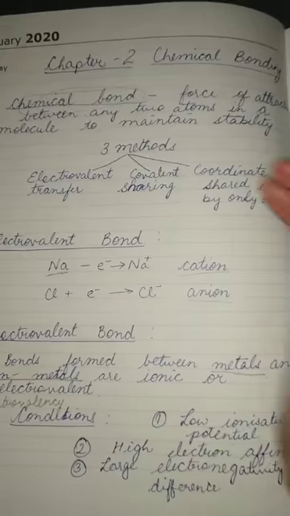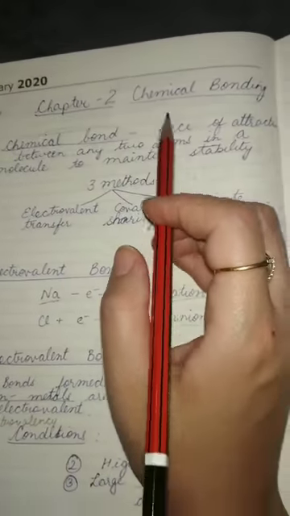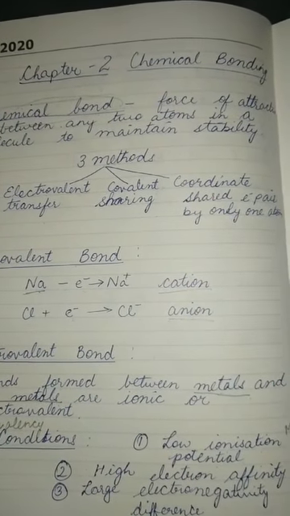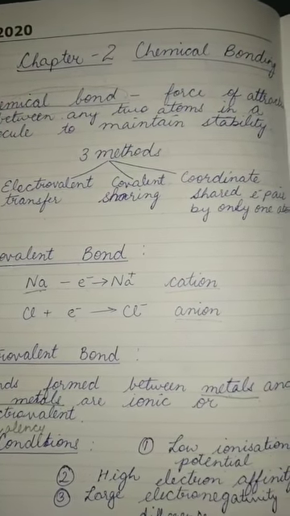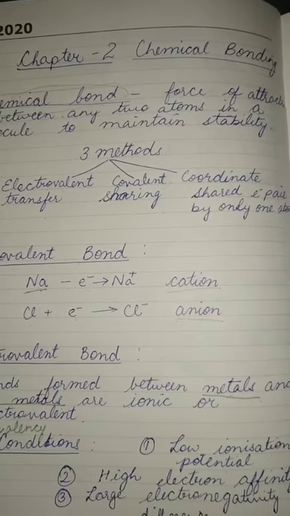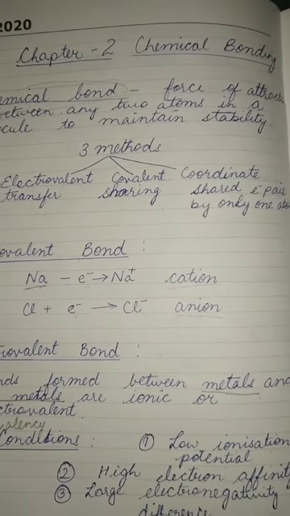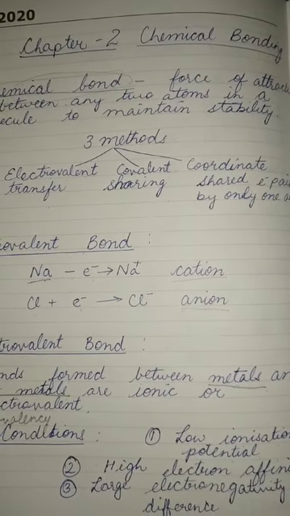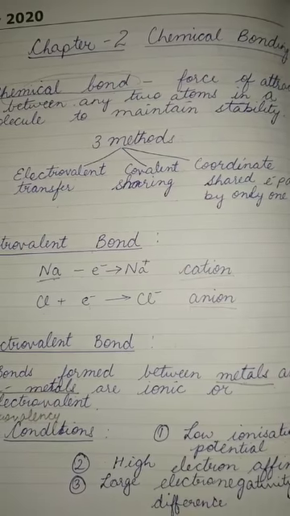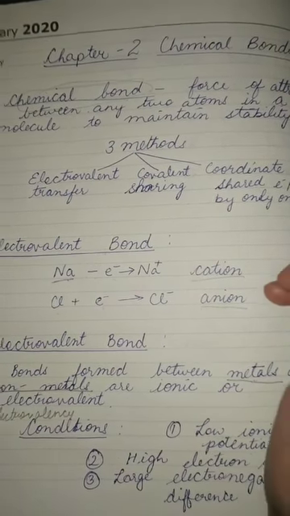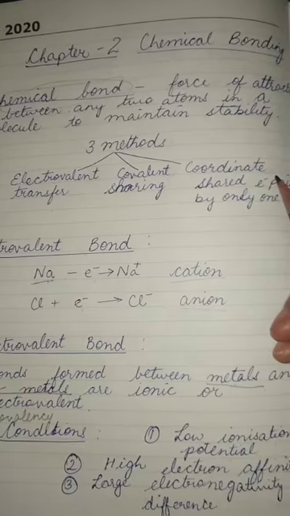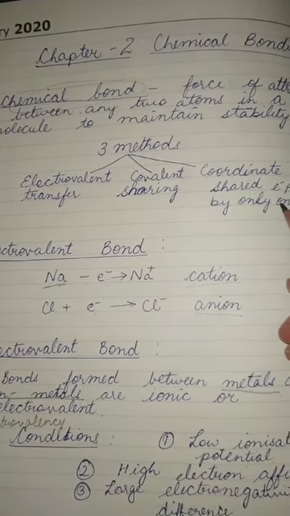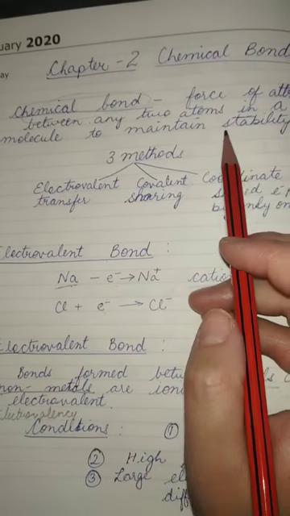Now we will be starting with chapter 2, that is chemical bonding. First of all, we need to understand why the atoms go for forming chemical bonds or compounds. They are going just for attaining stability, that is attaining the stable configuration, that is the duplet in the case of the helium atom, or the octet, to complete its octet.